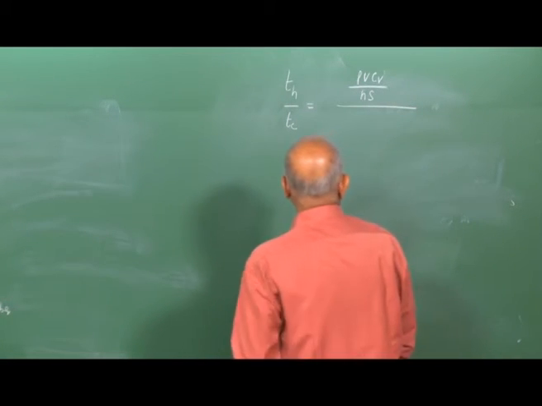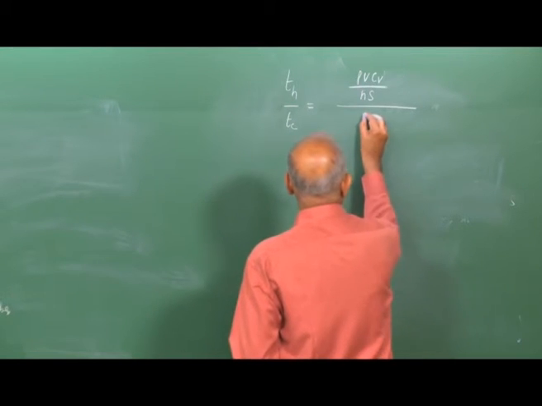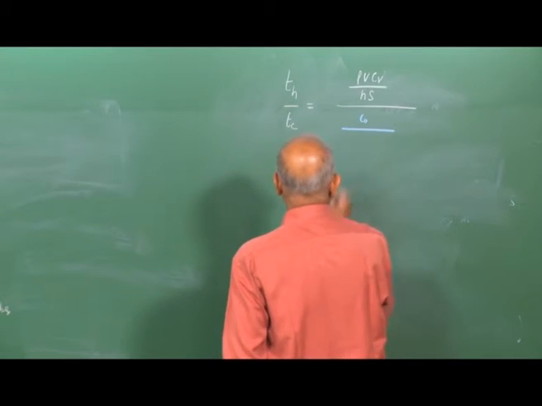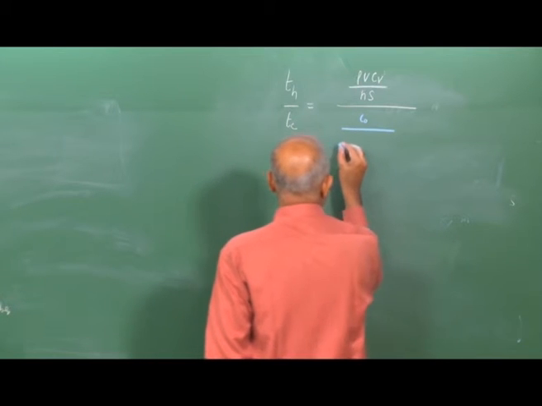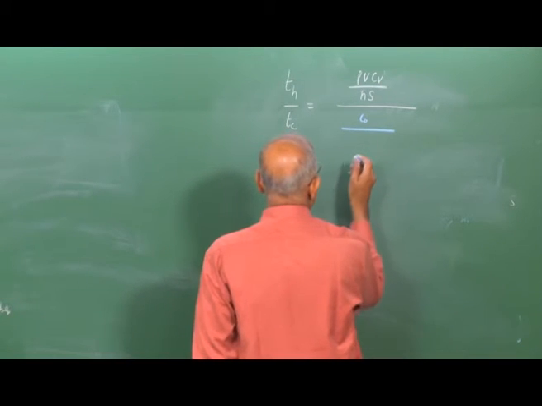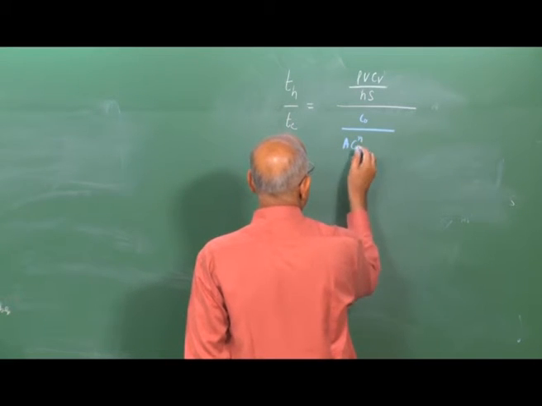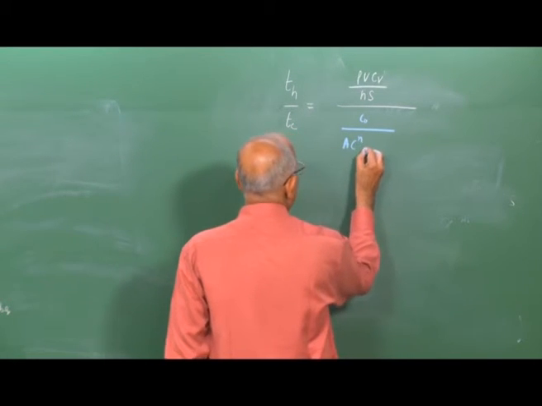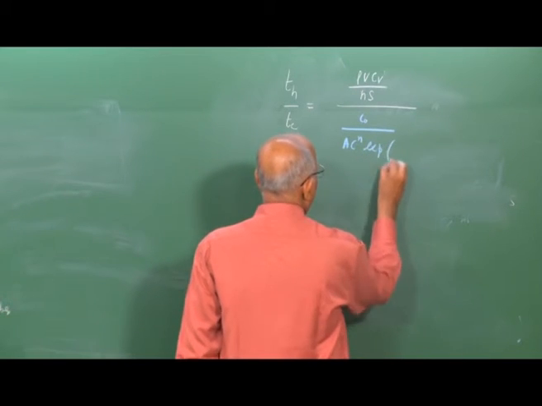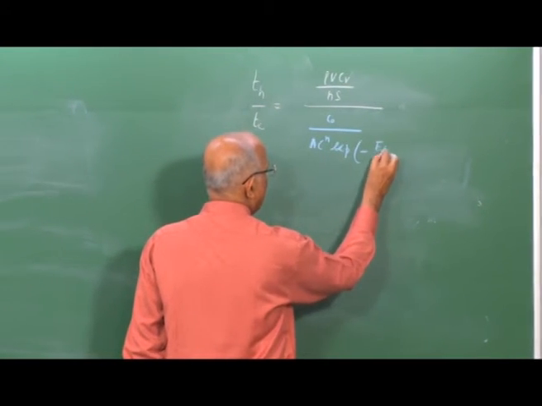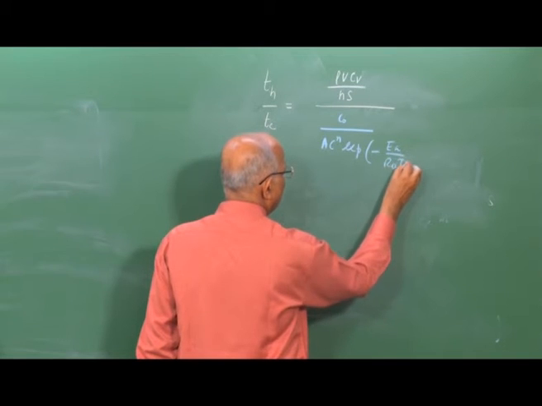Tc also I know: it is the initial concentration C naught divided by the reaction rate, and at what temperature? We take it at the critical temperature, that is omega A C^n into exponential of minus EA by R naught into Tc.